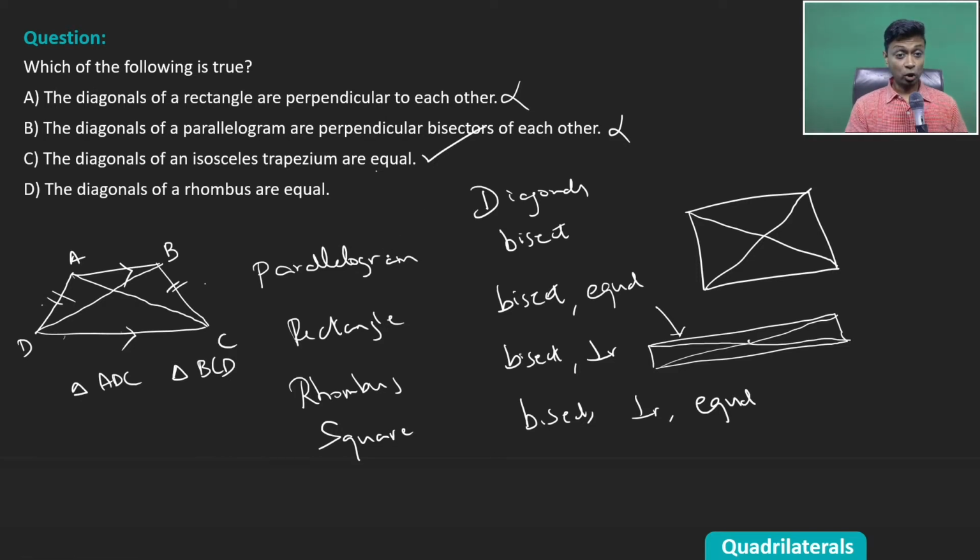The diagonals of a rhombus are equal. Rhombus diagonals bisect each other and they are perpendicular. They need not be equal. Once again, A, B and D are not true. C has to be true.